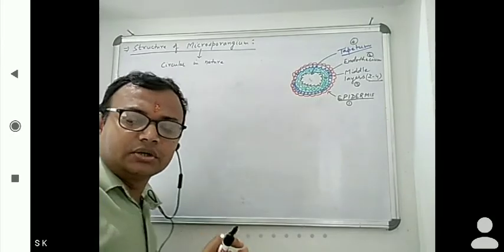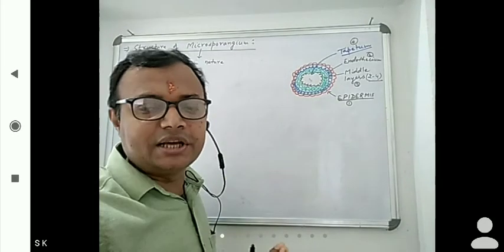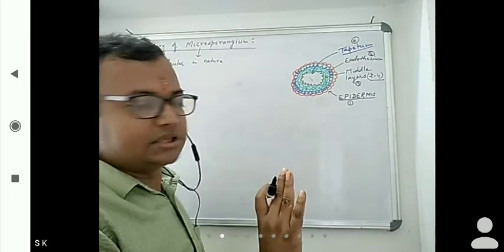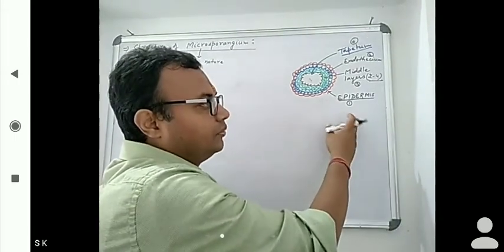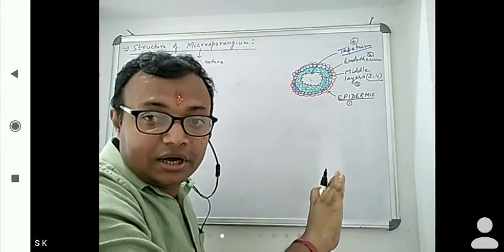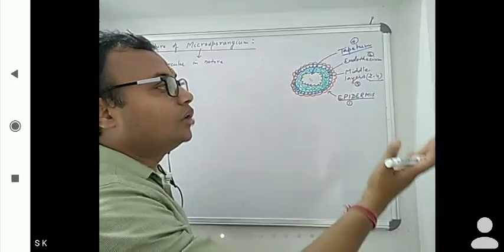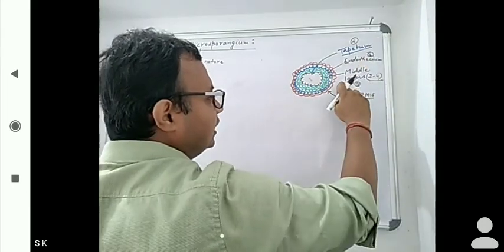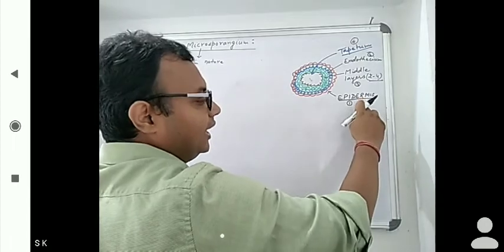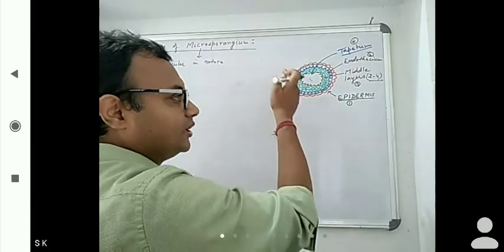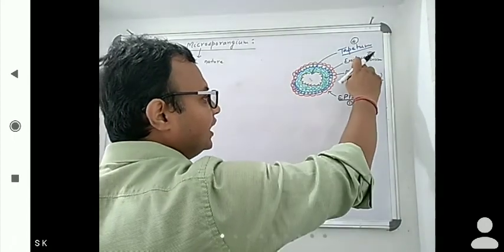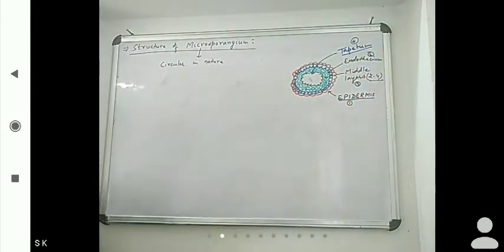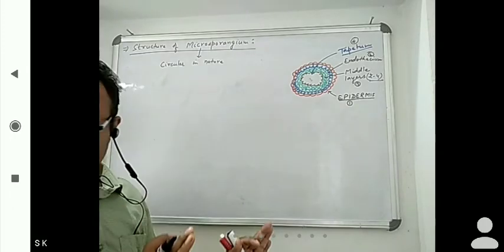Please give attention to what the question is asking. I have seen many such questions in AIPMT, and in EMS the question was from outside to inside. Maybe questions will come from inside to outside. Then it would be tapetum, middle layers, endothecium, then epidermis. But the question was from outside to inside: epidermis, endothecium, middle layers, and tapetum. Now one by one we will see their features.